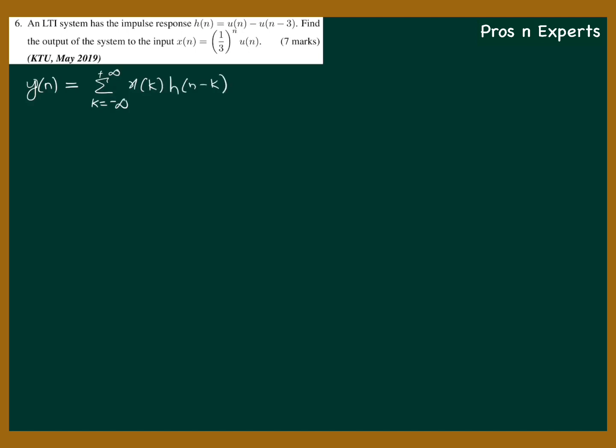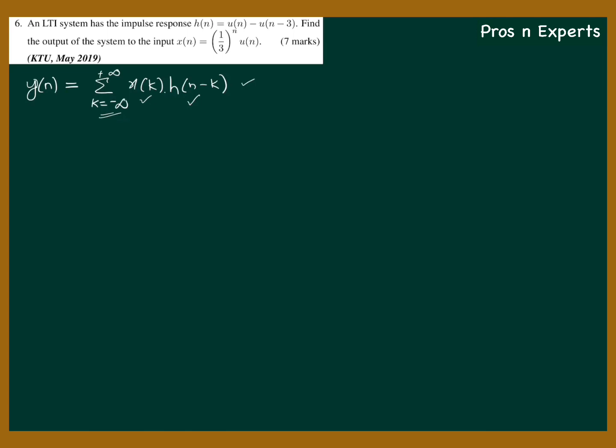What we are going to do is realize this equation. So we need to find x of k, h of k, then h of minus k, and ultimately h of n minus k. Then find the product x of k into h of n minus k, and finally sum all the samples.